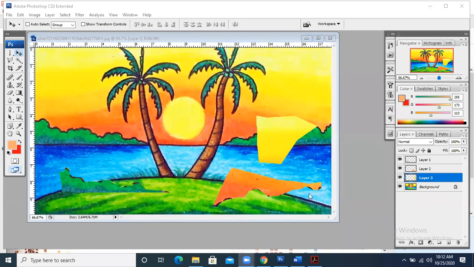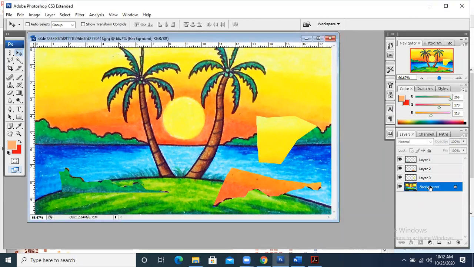You can make a separate image using this tree. Now, what is the purpose of the last one? Again, I click on the background. Keep in mind, this is very important. I click on the background first because on the background image, I am taking the selection. Now I am going to the magnetic lasso. Magnetic lasso is similar to the lasso, but somewhat different, because when we take the magnetic lasso, it creates dots, and you can make the selection according to your requirement.